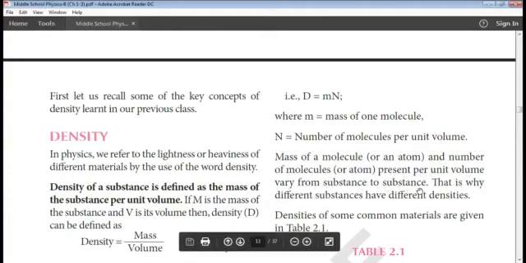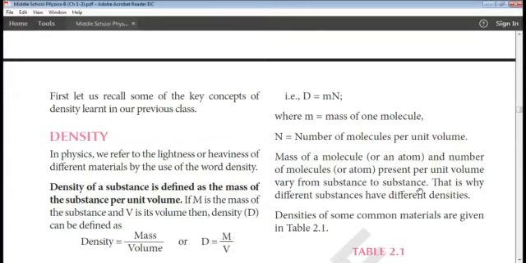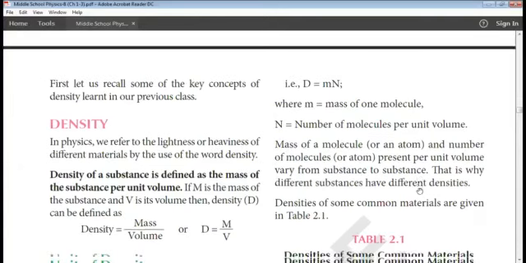See here, masses of molecules are different. You know that mass number will be different for different atoms. So the number of molecules present per unit volume will also vary from substance to substance, and that is the reason there is a difference in densities of substances. All substances do not have the same density. The reason behind this is that the mass of a molecule and number of molecules present per unit volume vary from substance to substance.